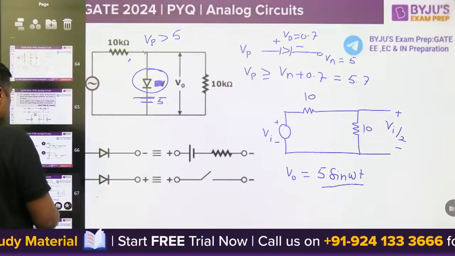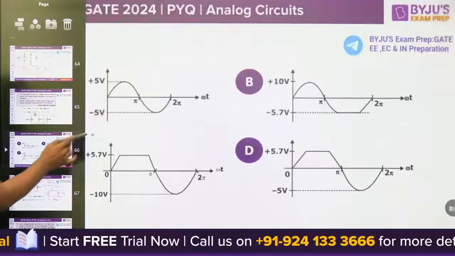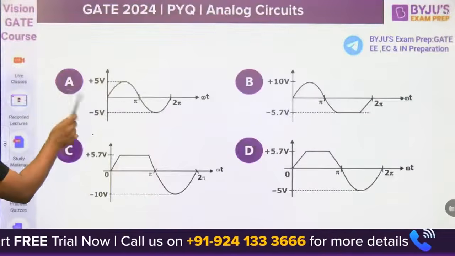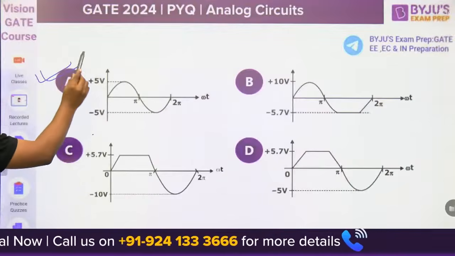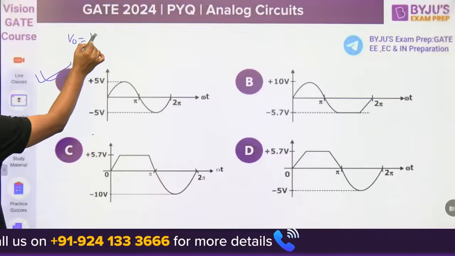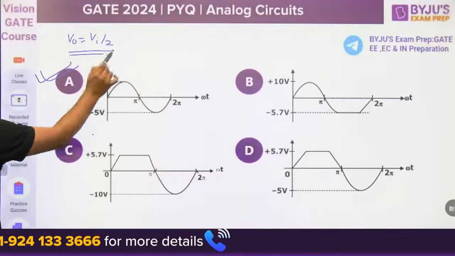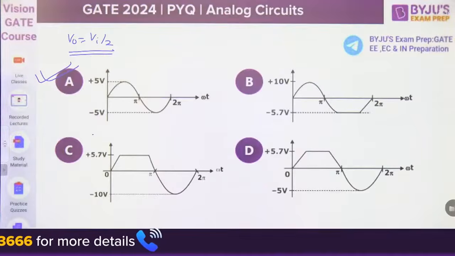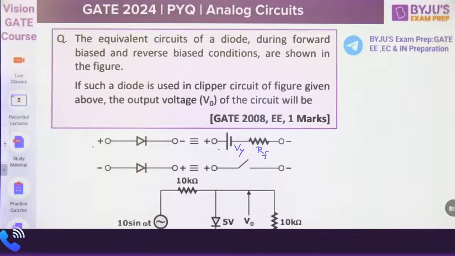So which answer is correct? 5 sin omega t. If you are watching the answers, this is the 5 sin omega t. There is no clipping, only the output is Vi by 2. Answer A. So the diode will not conduct here.